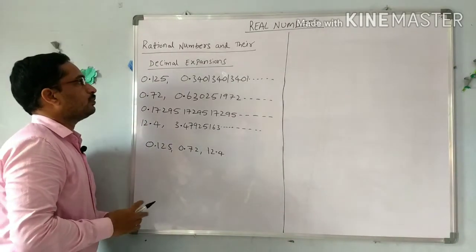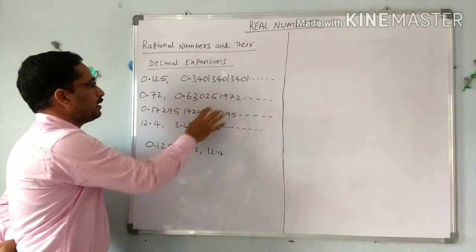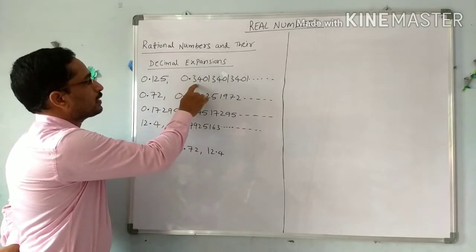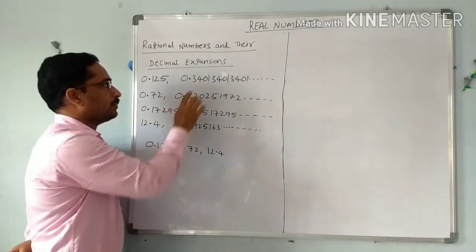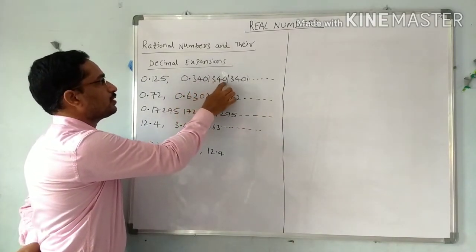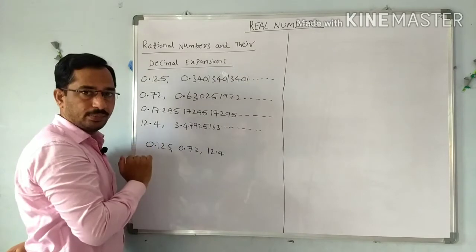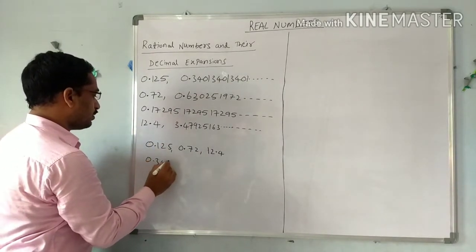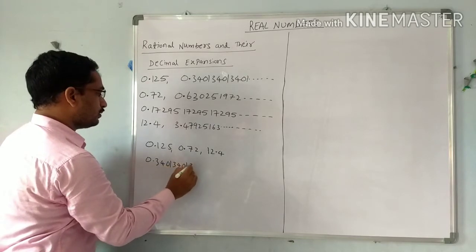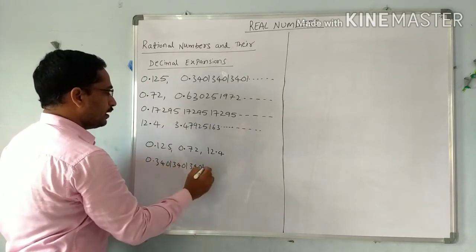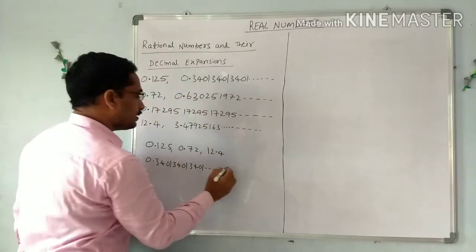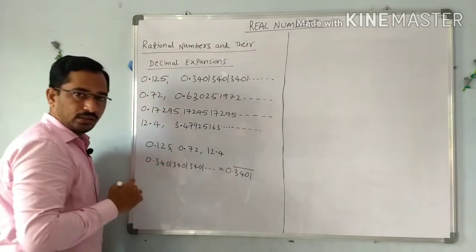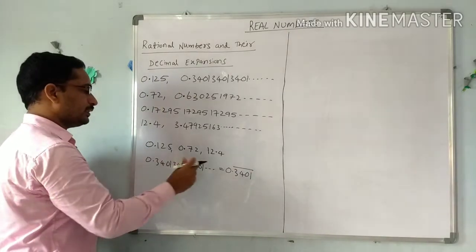So what is the second group? Here the digits go on continuously, but if you observe, some group of digits is repeated. 3401, 3401, 3401 is repeated, so we can write this as 0.3401 bar, because it is repeated.